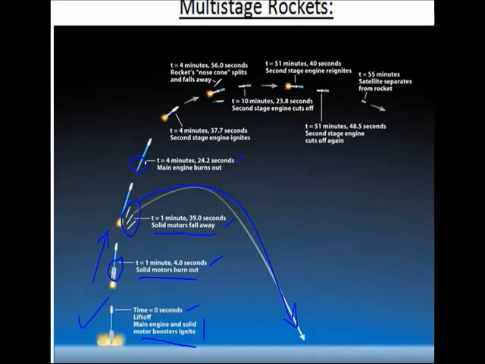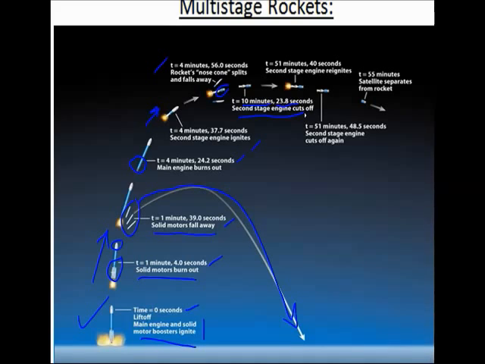The moment the first stage is over, obviously the second stage starts over here. At a time of 4 minutes 37.7 seconds, in a matter of around 10-15 seconds, the second stage gets ignited. And exactly after 4 minutes 56 seconds, the nose cone splits and falls away. The nose cone of the rocket, which is over here, you can see it. It splits and falls away. After 10 minutes 23 seconds, the second stage cuts off. The second stage is over there.